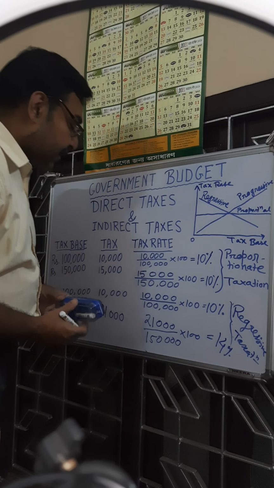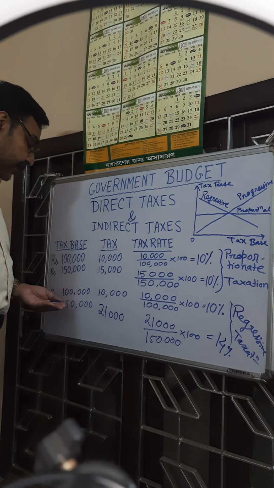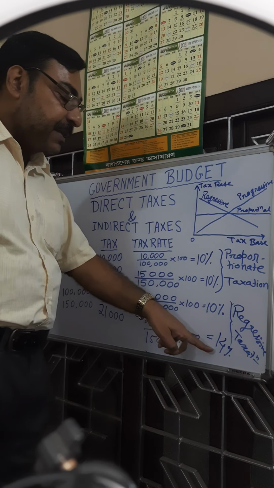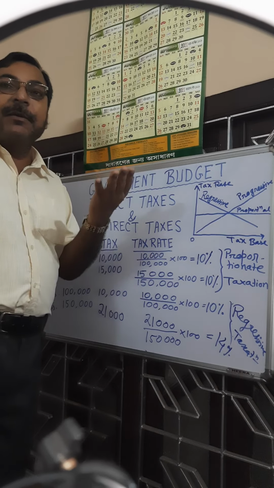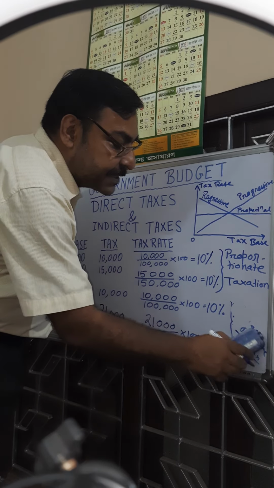So here, as total tax paid increases more than proportionately with the increase in level of income, tax rate increases from 10% to 14%. Higher level of income, and tax rate is also higher, then it is called progressive taxation.